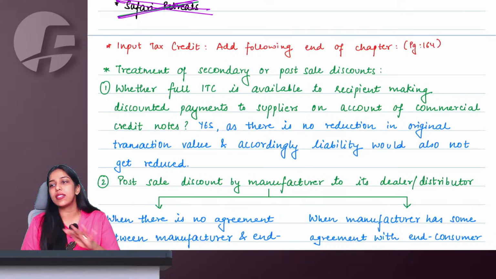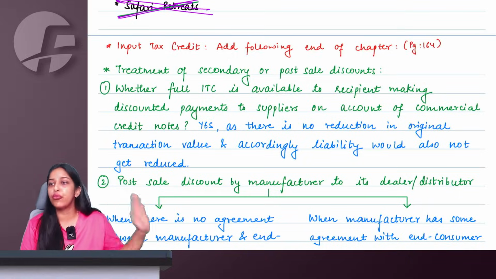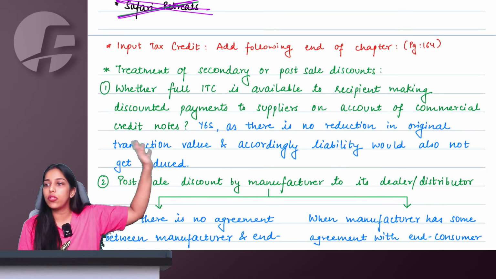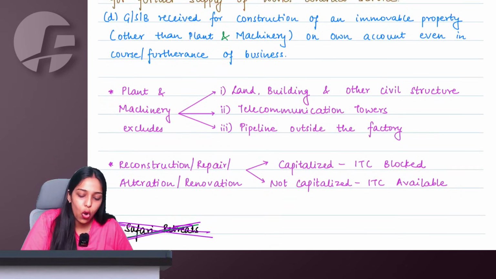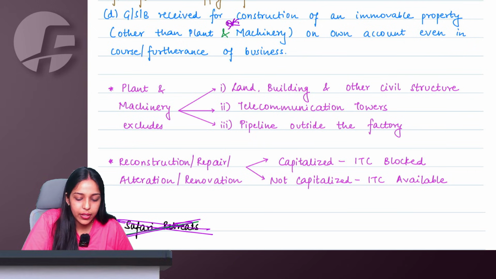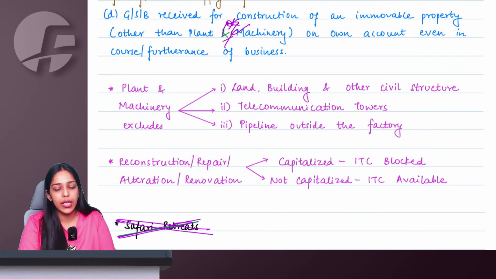So as such, for us, no understanding is changing. Just remove the Safari Retreats case law, come back to the original provision and cancel "or" here and write "and". That is all. Done, ma'am.